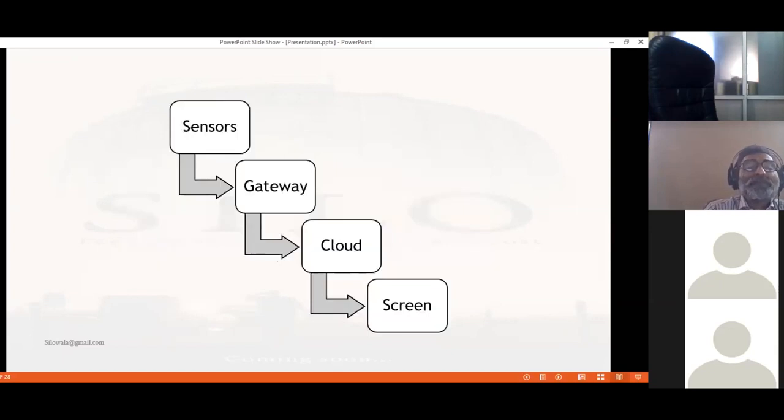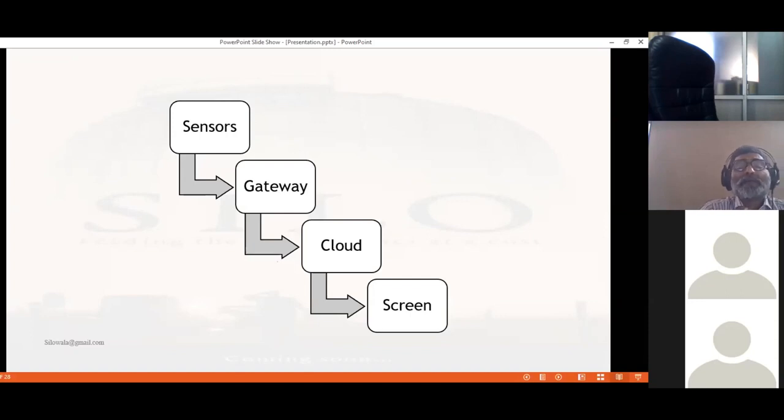These sensors send signals to a gateway, and the gateway sends data to the cloud that any person of that facility can see on the screen of a PC or even on a smartphone. This involves big data handling.